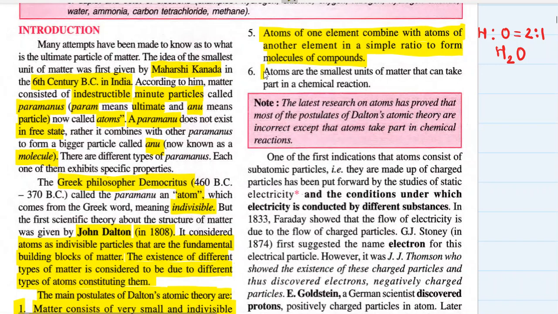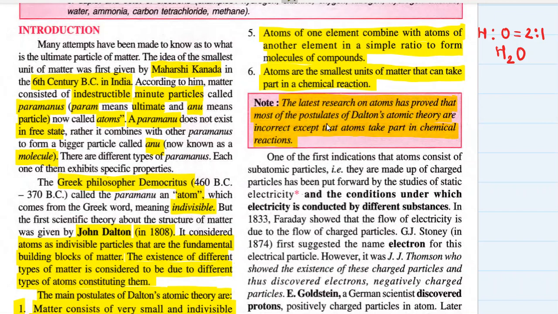Next, atoms are the smallest unit of matter that can take part in a chemical reaction. The latest research on atoms has proved that most of the postulates of Dalton's atomic theory are incorrect, except that atoms take part in chemical reactions.